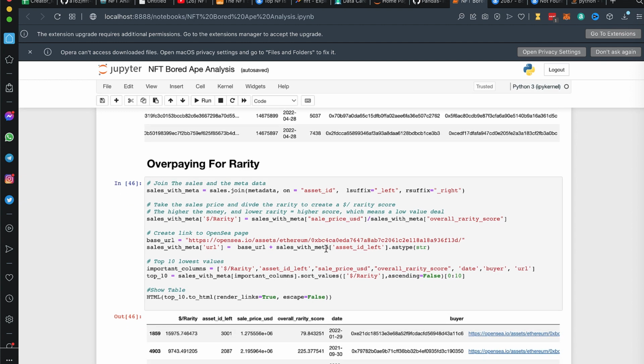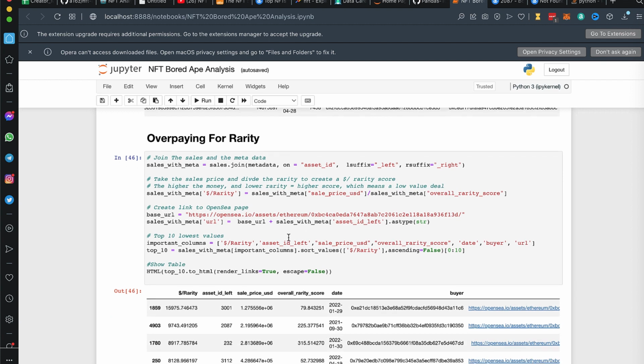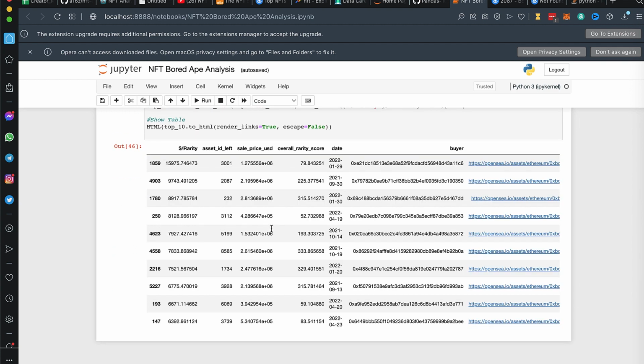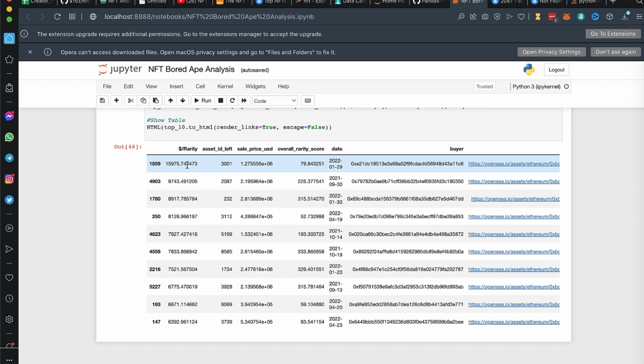I then also wanted to create a column that would basically take you to OpenSea. OpenSea is basically where NFTs are stored, and you can see them. So I created a URL creator that would add a link to each one of these assets. Then I found the top 10 lowest values, which is actually the top 10 highest values in terms of the dollar per rarity score, and I showed that in a table down below. So for instance, this particular asset, 1859, has a dollar per rarity score of, it looks like 15,000, so pretty high.